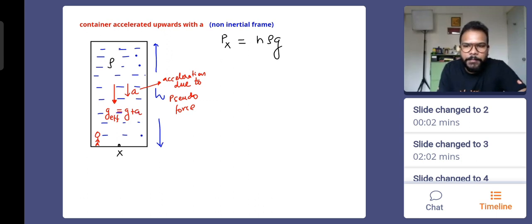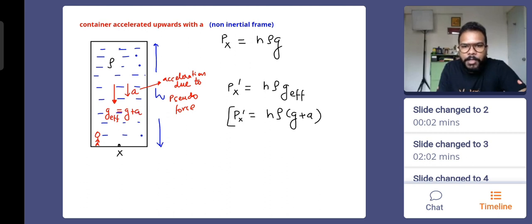The new pressure value, Px dash, will be h into rho into g effective. Okay, that means h into rho into g plus a. That means now at point x, the pressure reading will increase, because we know that if there would be a weighing machine placed at the bottom of the container, the reading of the weight will increase.